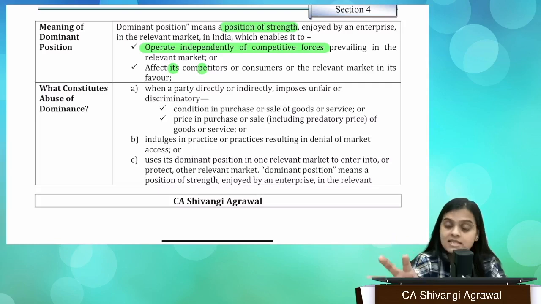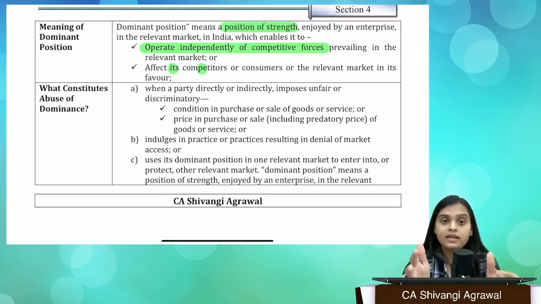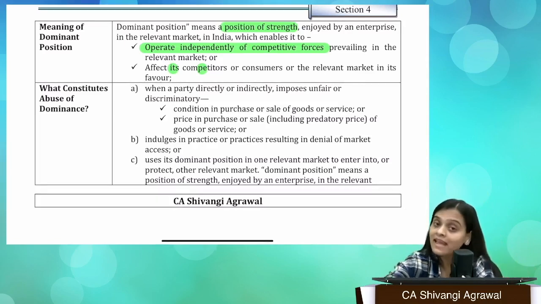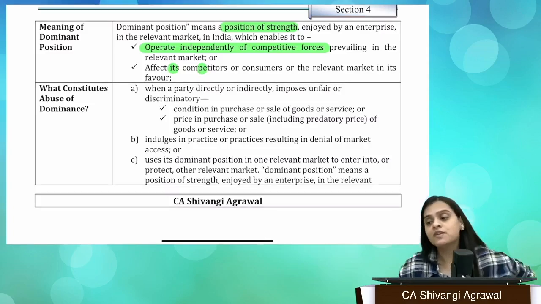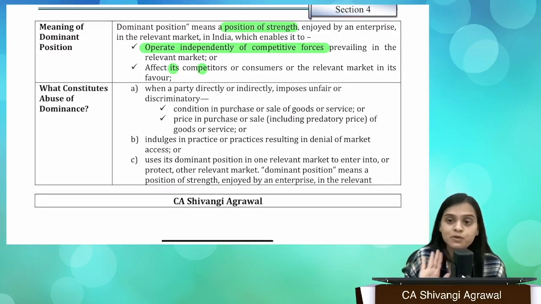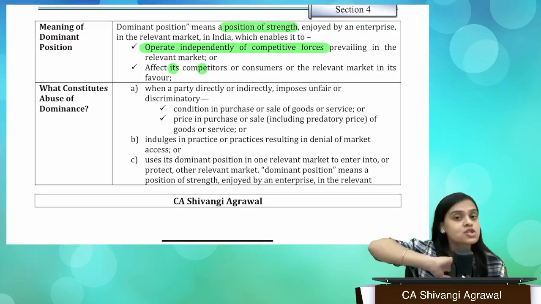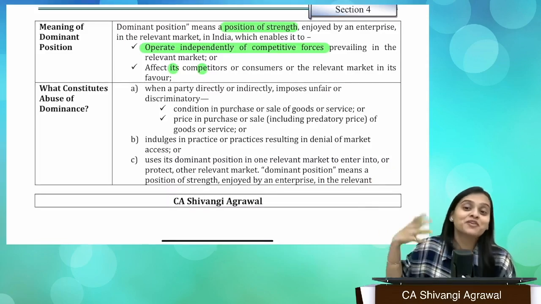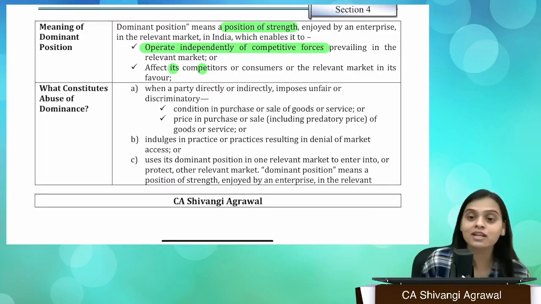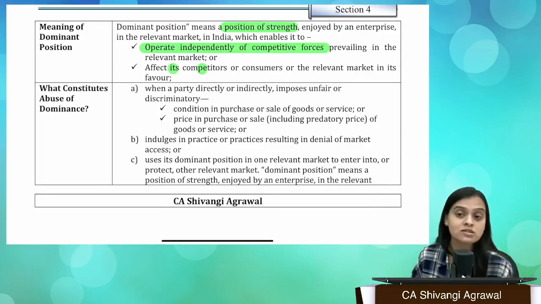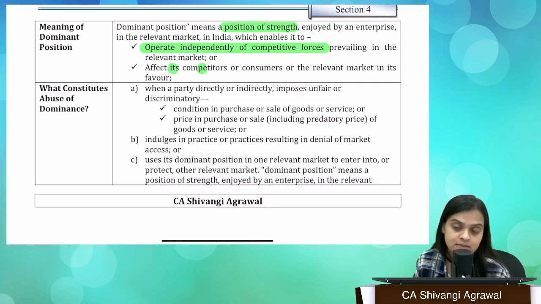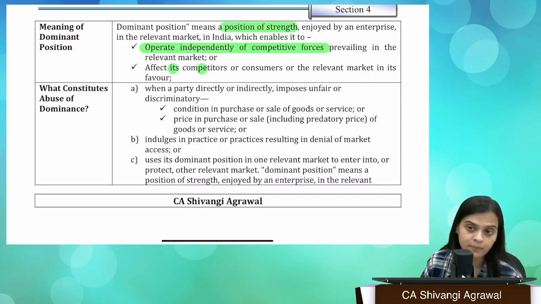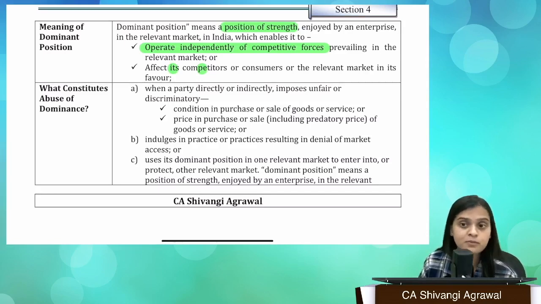Now, once it is established that this is the relevant market and this enterprise is enjoying a dominant position in it, the next step is to check if there is abuse or not, because dominant position is not bad. Dominant position is not illegal. Of course, it is allowed, it can be there, and it is something that you achieve over the years, so that cannot be curbed, right? Enjoying dominant position is completely fine. What is not fine is abuse of dominance. Now, how do you know whether there is an abuse of dominance or not?